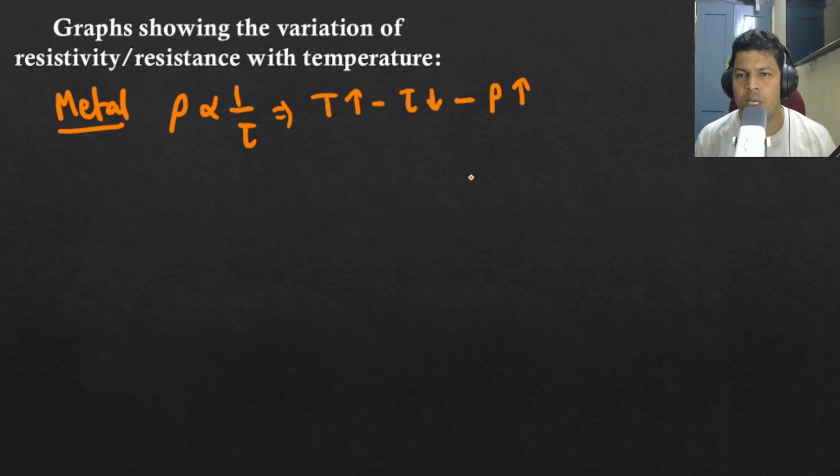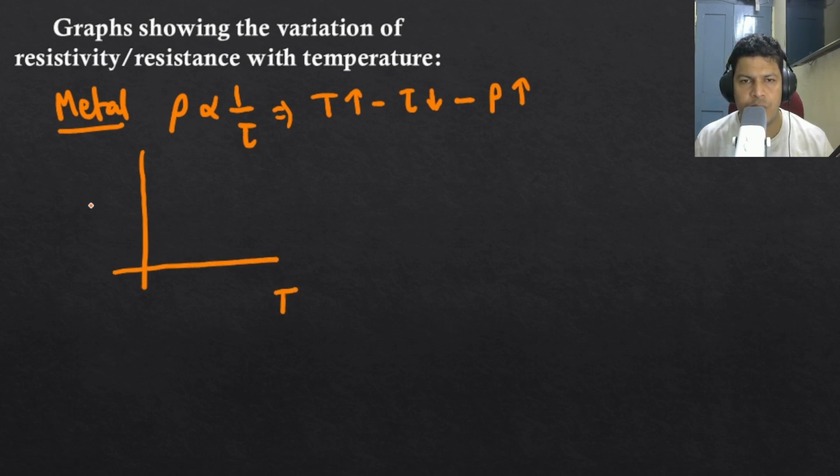To show this on the graph, we have a standard graph you can remember. This is the temperature scale and this is resistivity. In examination, if they are asking about a resistance-temperature graph, you just put R over there instead of resistivity. So this will be this kind.